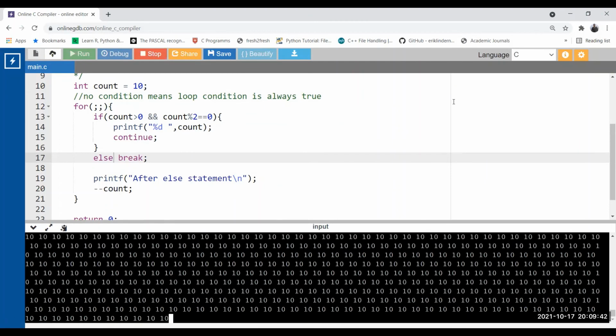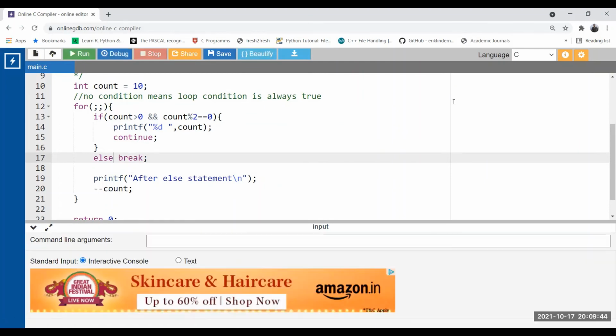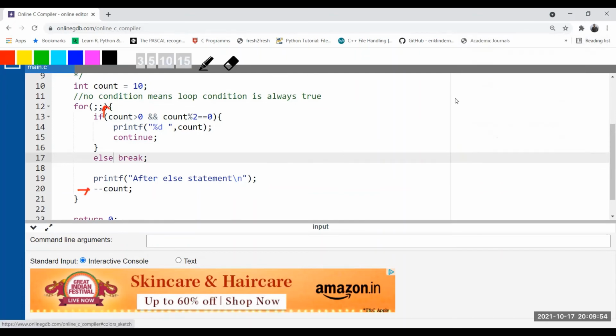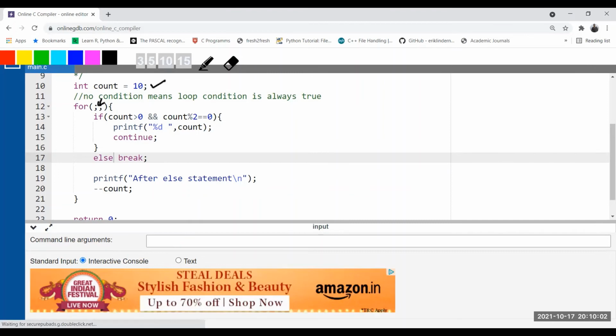Okay, see, infinite, infinite, infinite. Why is it infinite? Let me show you. And why is the value always 10, 10, 10, 10? It is not reducing the value. So let us understand what continue is doing. Initial value is 10. Correct. There is no condition, it is true. 10 greater than 0, it is true. And 10 modulus 2 equal to 0. Fine. Printf percentage count, it prints 10.